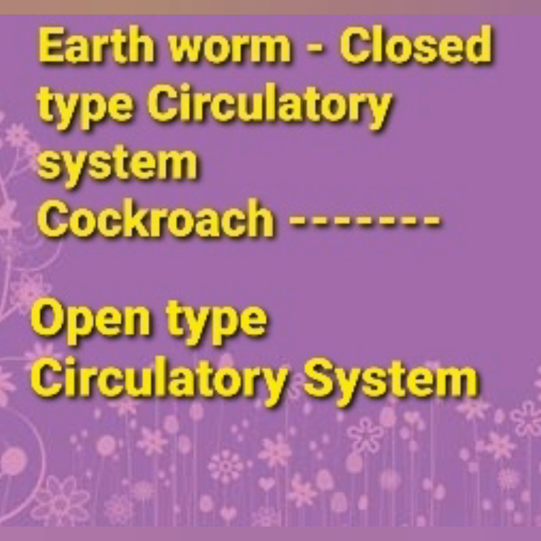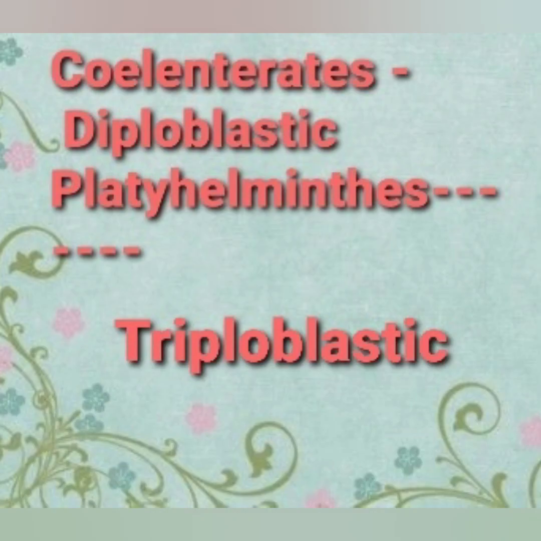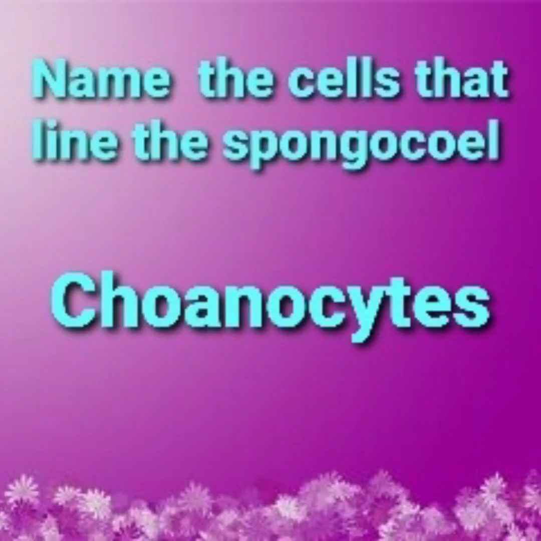Earthworm, closed type circulatory system. Cockroach, open type of circulatory system they have. Now coelenterates are diploblastic. Then Platyhelminthes dash. The answer is triploblastic. That means they have three germ layers: ectoderm, endoderm and mesoderm.